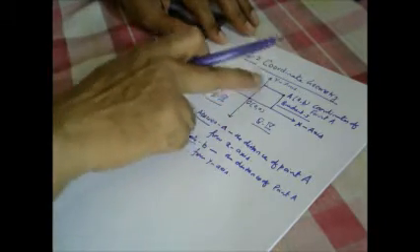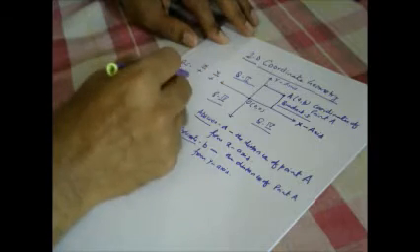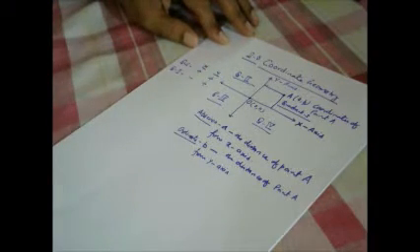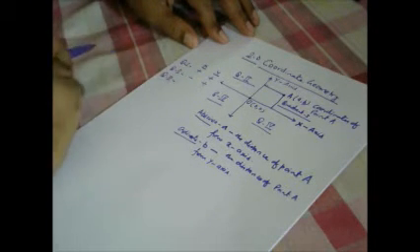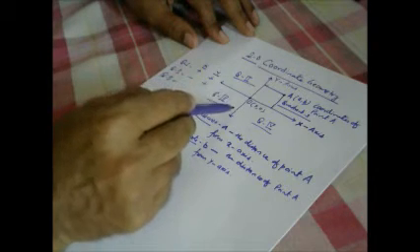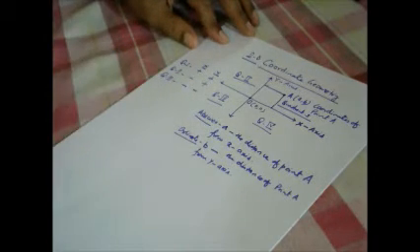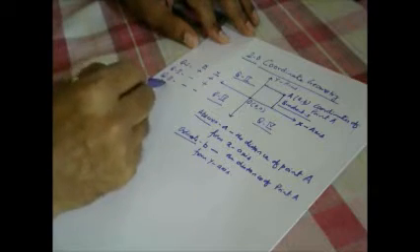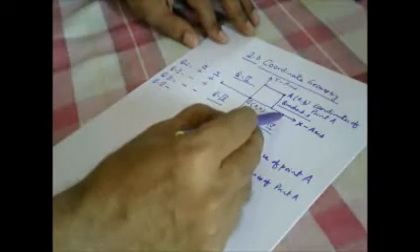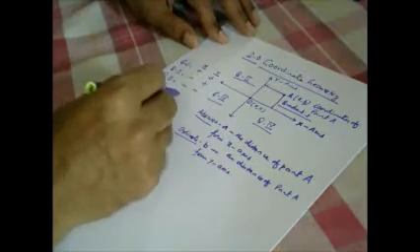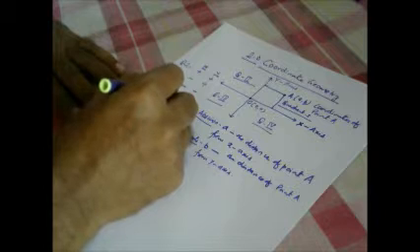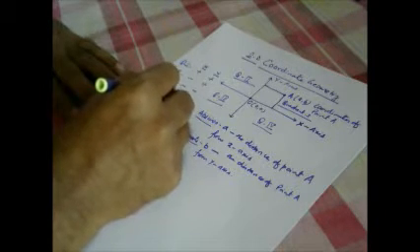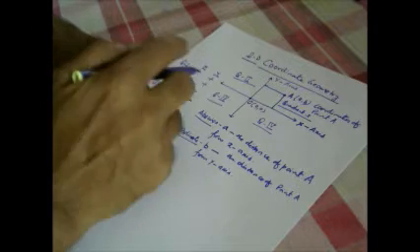In quadrant 3, x is negative and y is also negative. In quadrant 4, x is positive and y is negative.